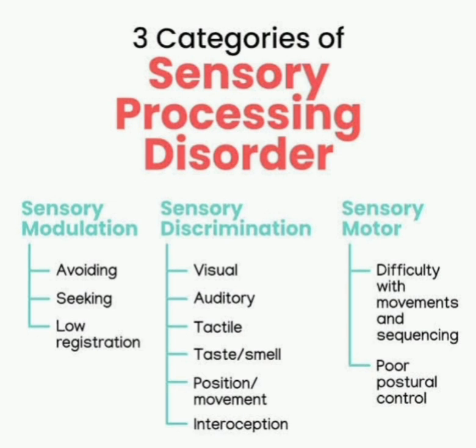Look at the pictures. Sensory modulation is avoiding, seeking, low registration. Sensory discrimination is visual, auditory, tactile, taste and smell, position or movement interceptions. Sensory motor is difficulty with movements and sequencing, poor postural control.